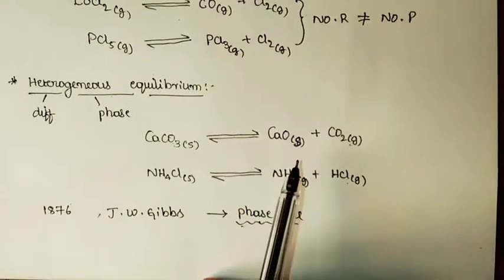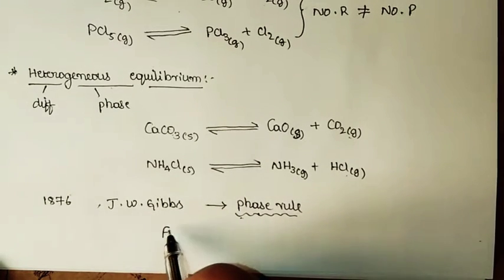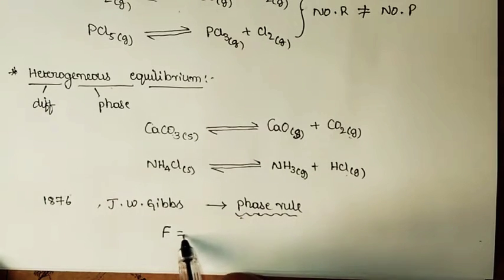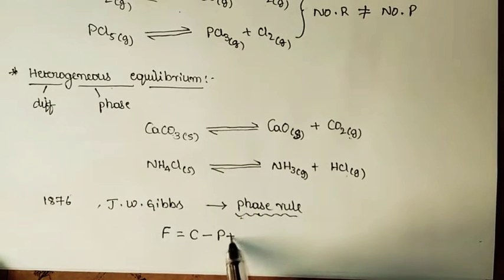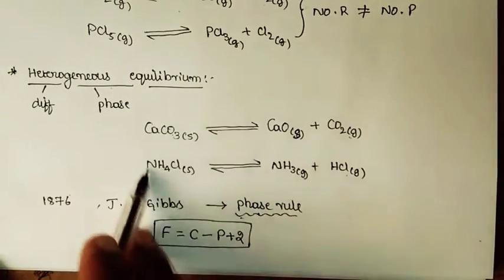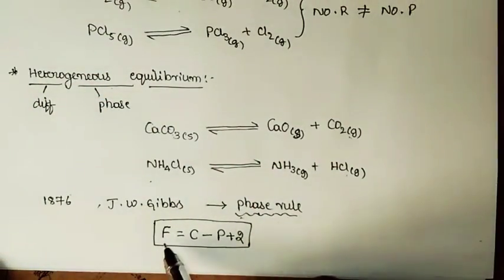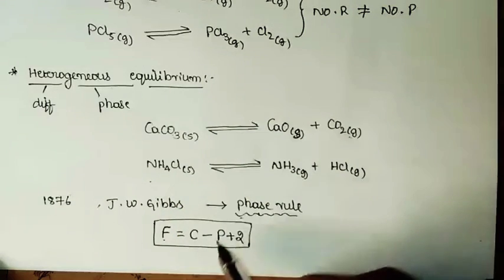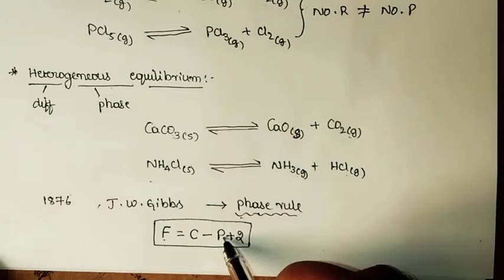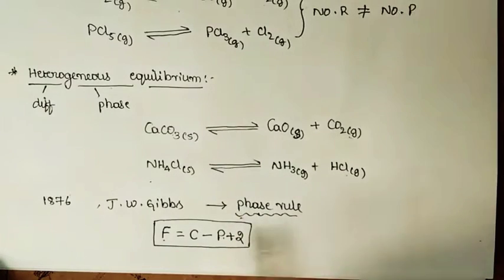And according to Gibbs, the phase rule is simply given by F = C - P + 2. This is the phase rule proposed by Gibbs in order to explain the concepts of heterogeneous equilibrium. Here F is the number of degrees of freedom, C is the number of components present in a system at equilibrium, and P is the number of phases of the constituents of the equilibrium, and 2 is a simple constant.